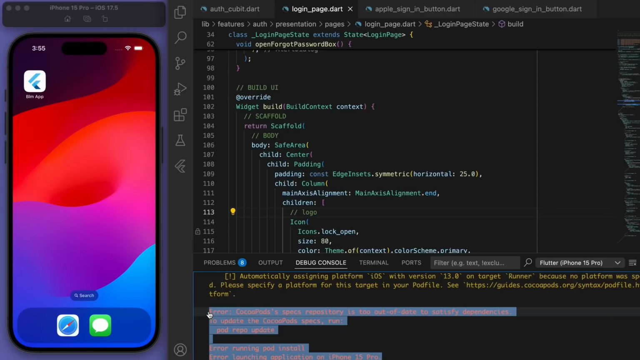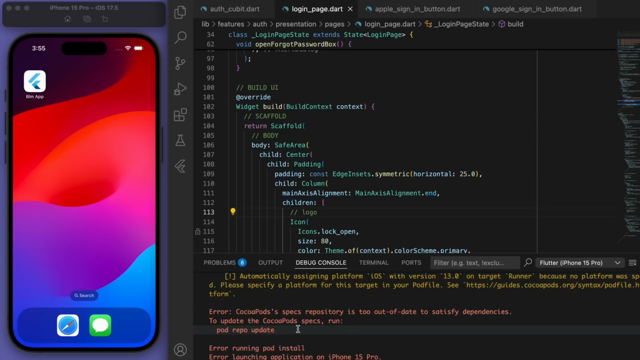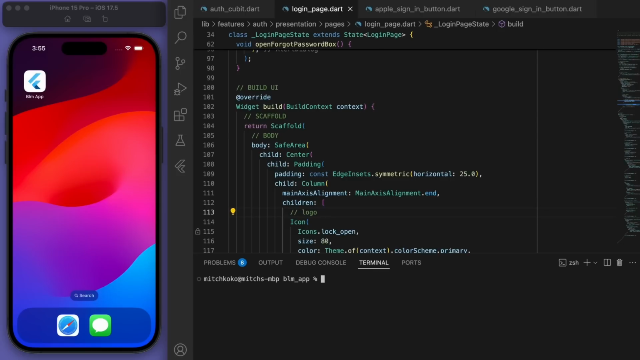Just to explain what's going on, we included these new packages, like the Apple sign-in and the Google sign-in. Every time we add new packages for iOS, it needs to update its pod file to use those packages. So I want you to go to the terminal and follow these commands that I type in to ensure that it's updated correctly.